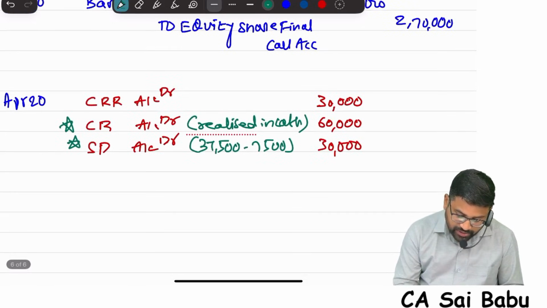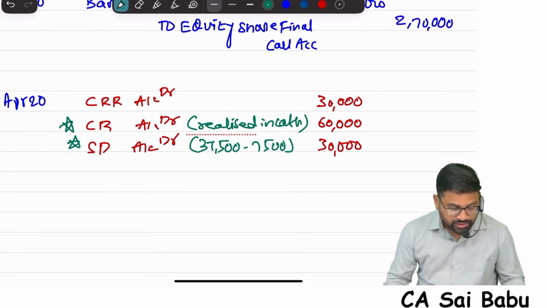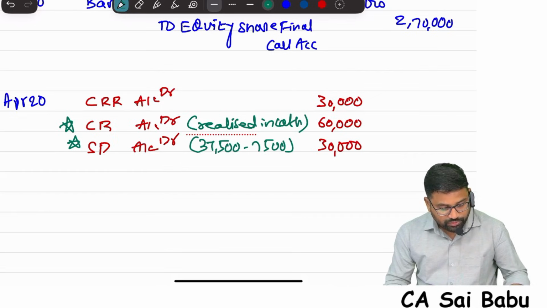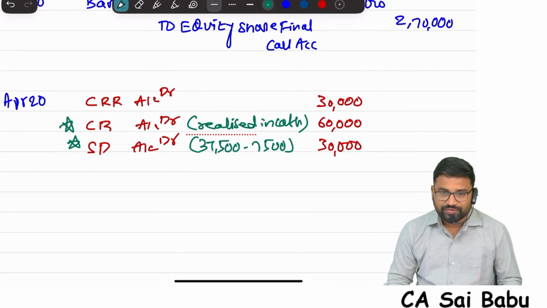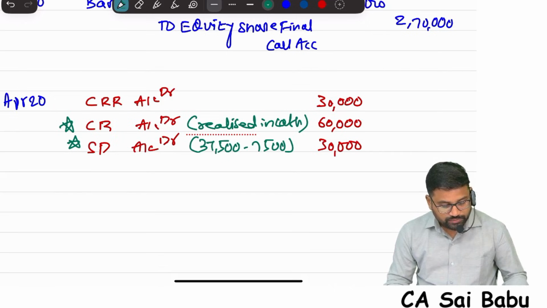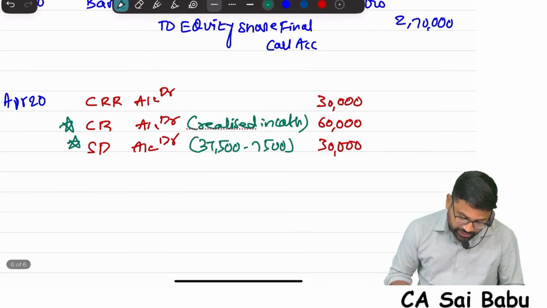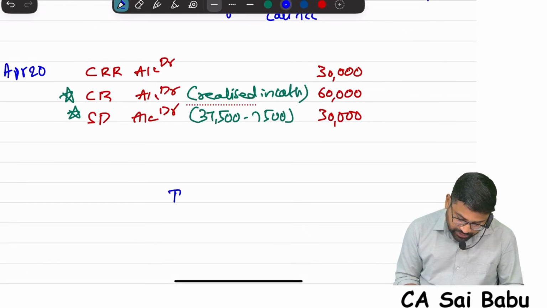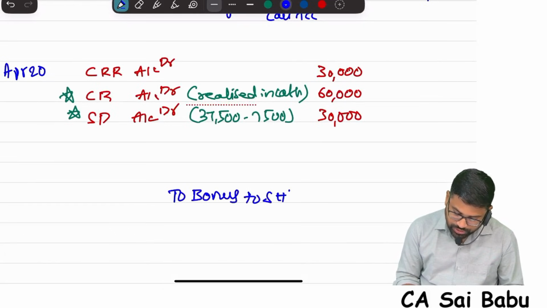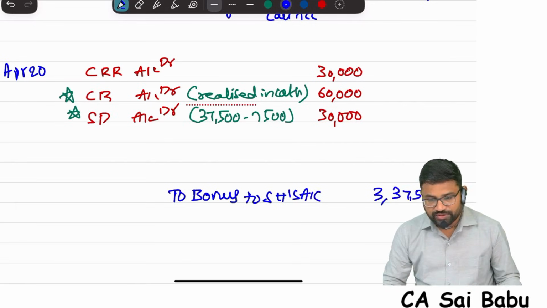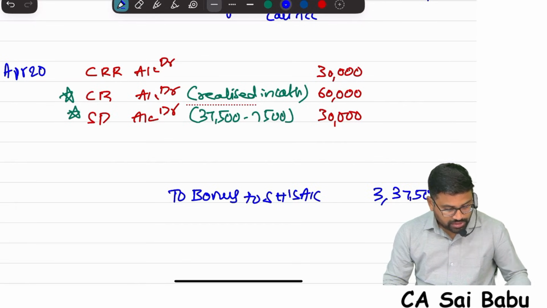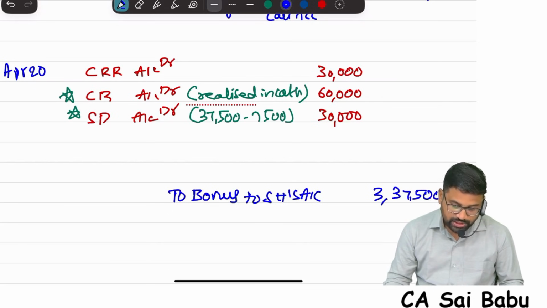And by the way, in this question I am giving you 1,35,000 divided by 4. That means 33,750 bonus shares, correct? Into 10, that means 3,37,500. Actually that I need to credit to bonus to shareholders account, 3,37,500. Now you see, 3,37,500 minus 30 minus 60 minus 30, still I want 2,17,500.